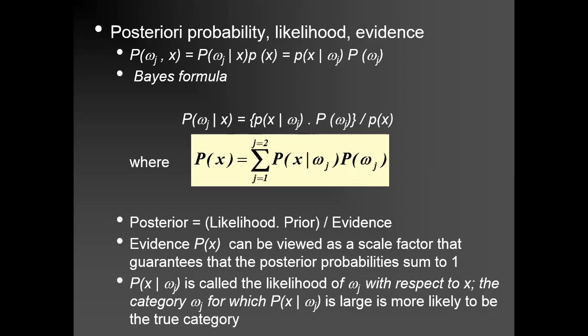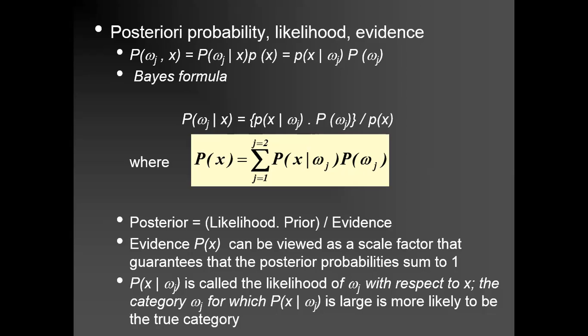It is only used to guarantee that the sum of the posterior probabilities is 1. You are considering different classes and computing different posterior probabilities, and the sum should be 1. That's why the evidence factor is also used. Otherwise, the formula will remain the likelihood multiplied by your a priori probability.